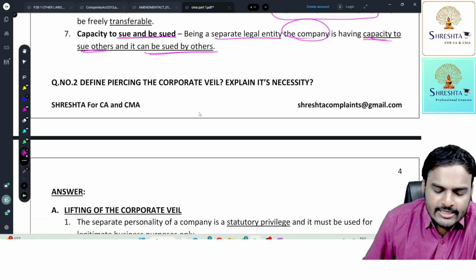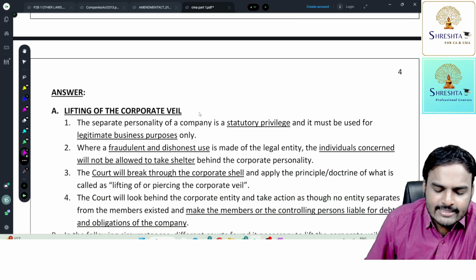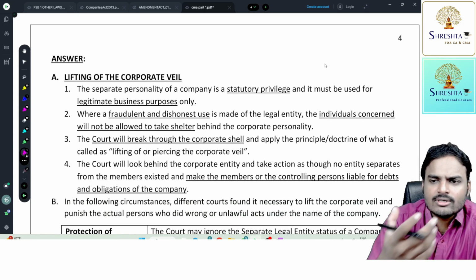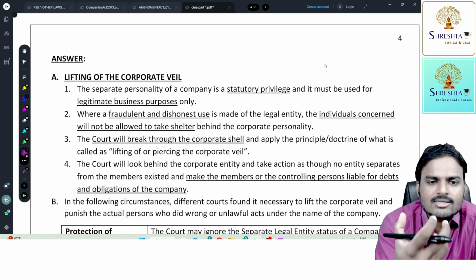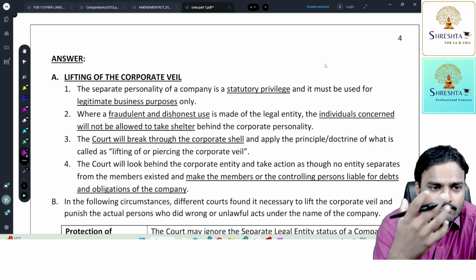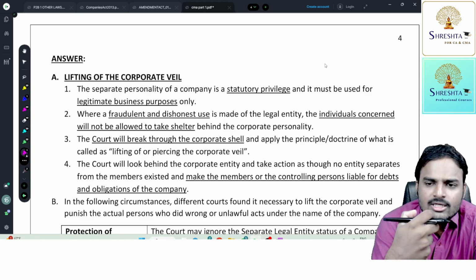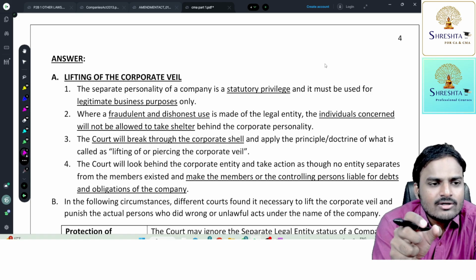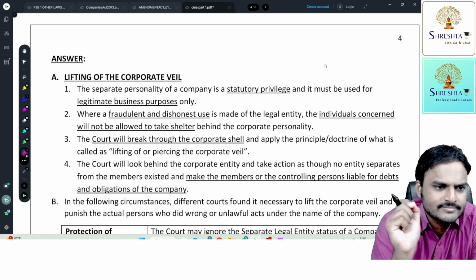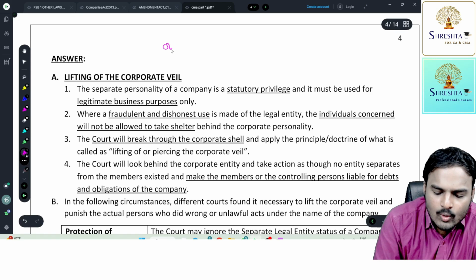Next one, define piercing the corporate veil and explain its necessity. The corporate veil is like a curtain, a mask. Not Elon Musk talking about a mask, a face mask. By putting on a face mask, tell me, is your identity revealed or concealed? Concealed, simply hiding our identity.